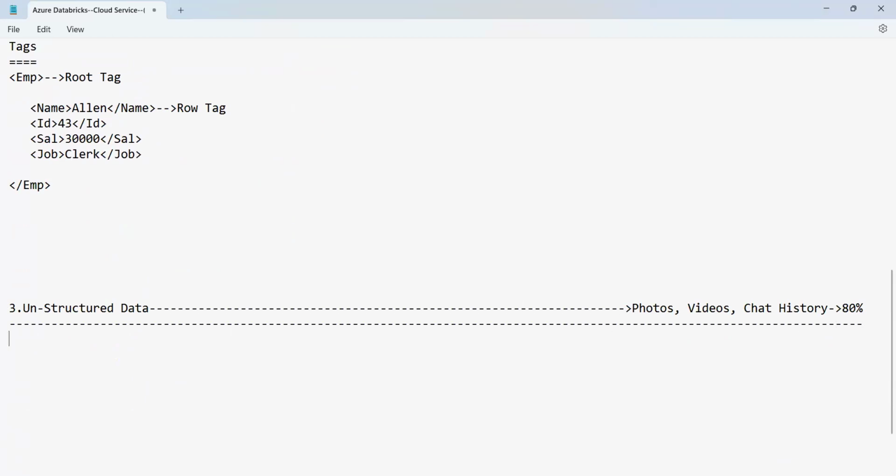So as a data engineer, what is your job? Your job is to first of all perform the engineering activity on the data by converting the unstructured data to semi-structured, then semi-structured to structured.